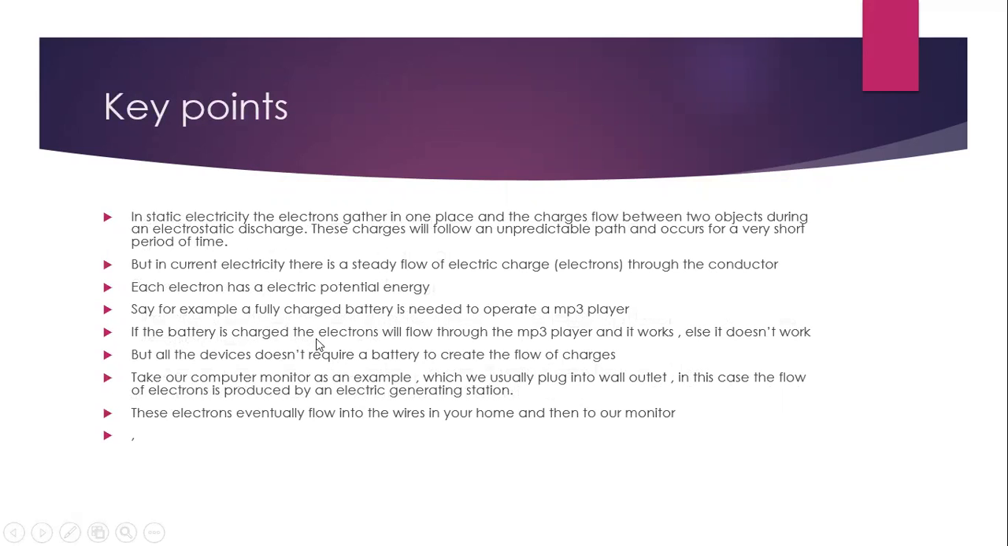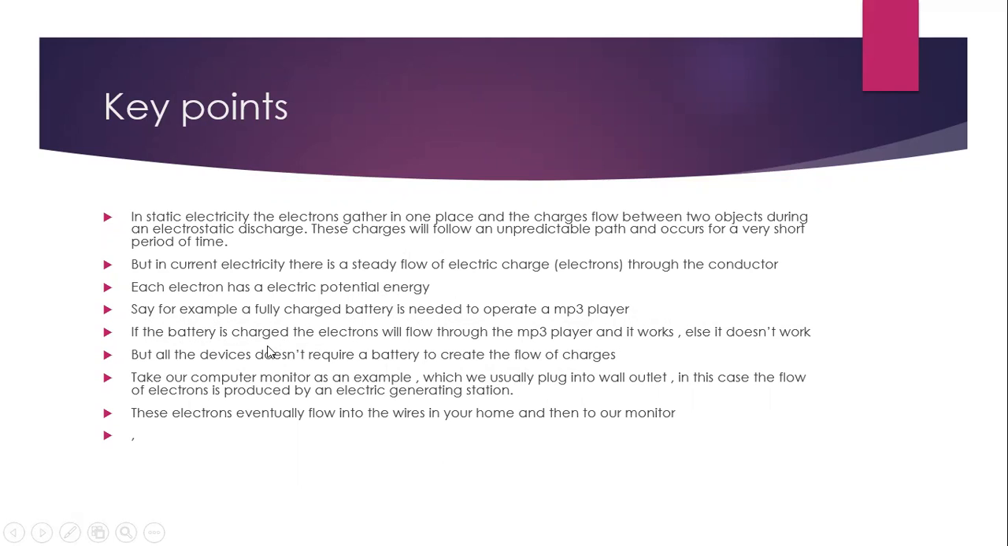In static electricity, the electrons gather in one place and the charges flow between the two points during electrostatic discharge. These charges will flow in a very unpredictable way and they occur for a very short period of time. But in current electricity, there is a steady flow of electric charge through the conductor. So each electron will have electric potential energy.